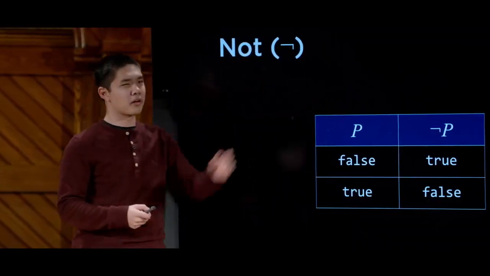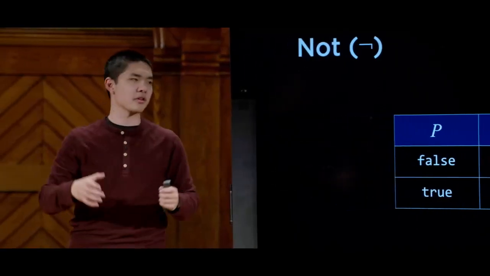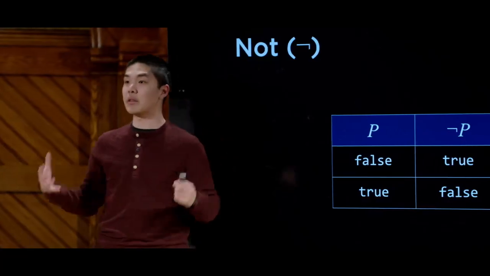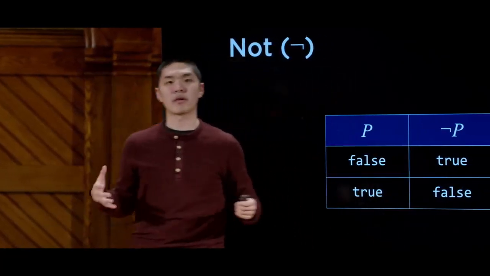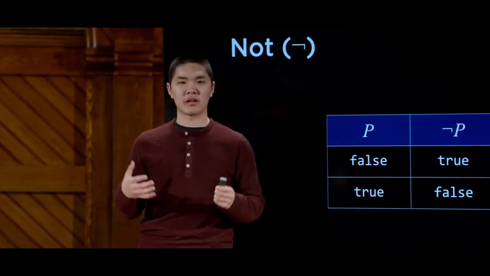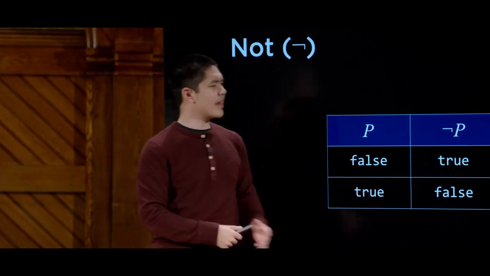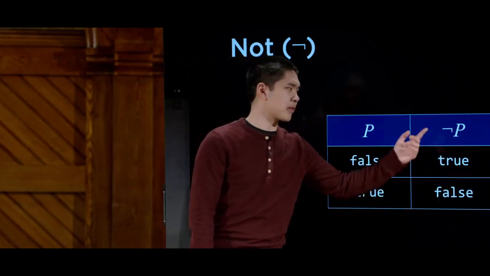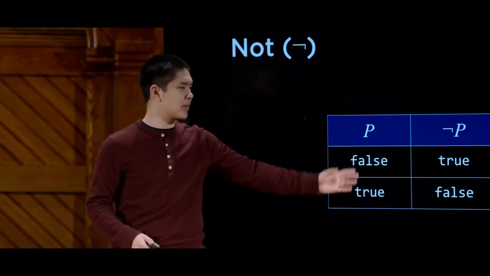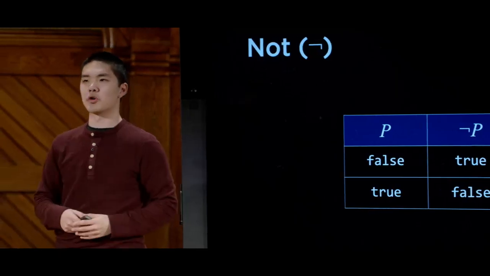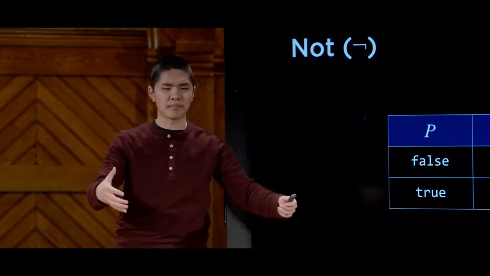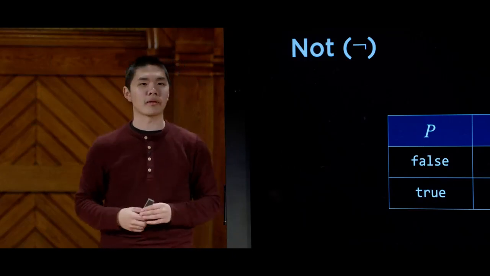So you can imagine that placing this not symbol in front of some sentence of propositional logic just says the opposite of that. So if, for example, P represented it is raining, then not P would represent the idea that it is not raining. And as you might expect, if P is false, meaning if the sentence it is raining is false, well, then the sentence not P must be true. The sentence that it is not raining is therefore true. So not, you can imagine, just takes whatever is in P and it inverts it, turns false into true and true into false. Much analogously to what the English word not means, just taking whatever comes after it and inverting it to mean the opposite.